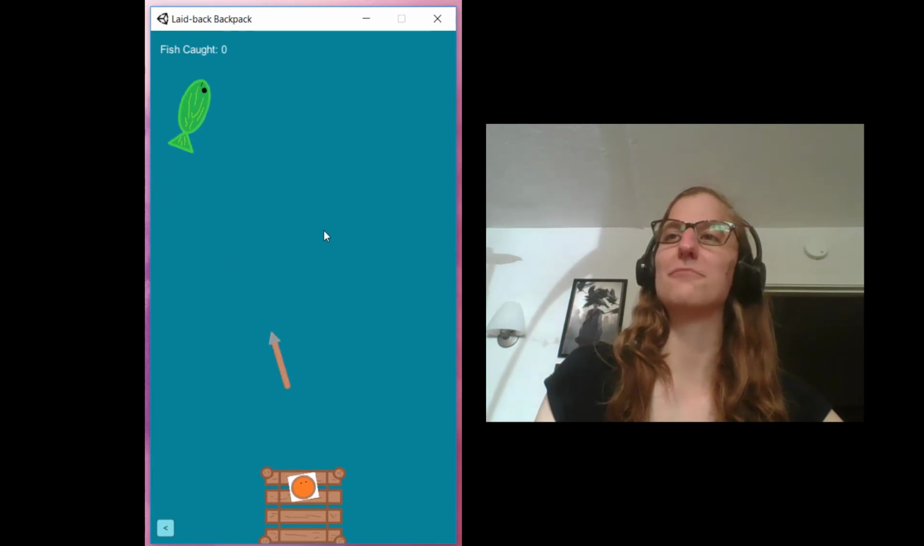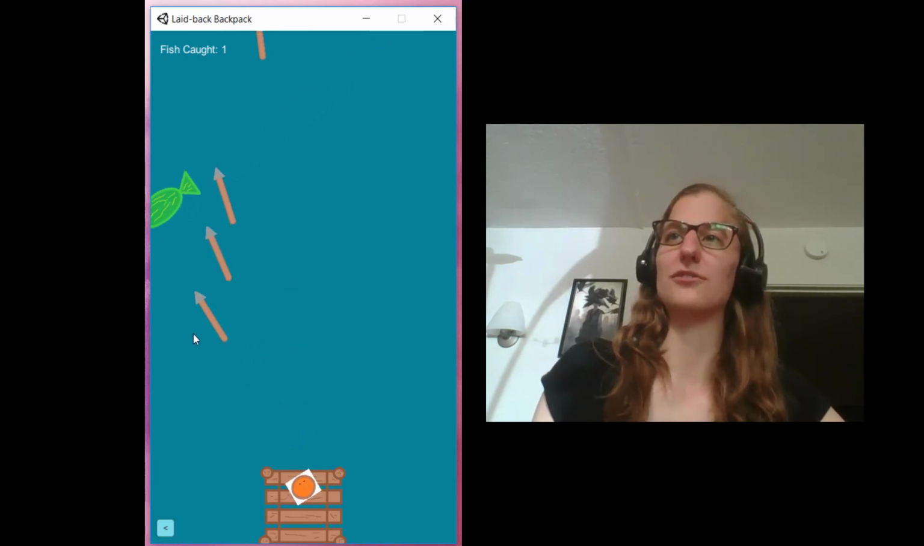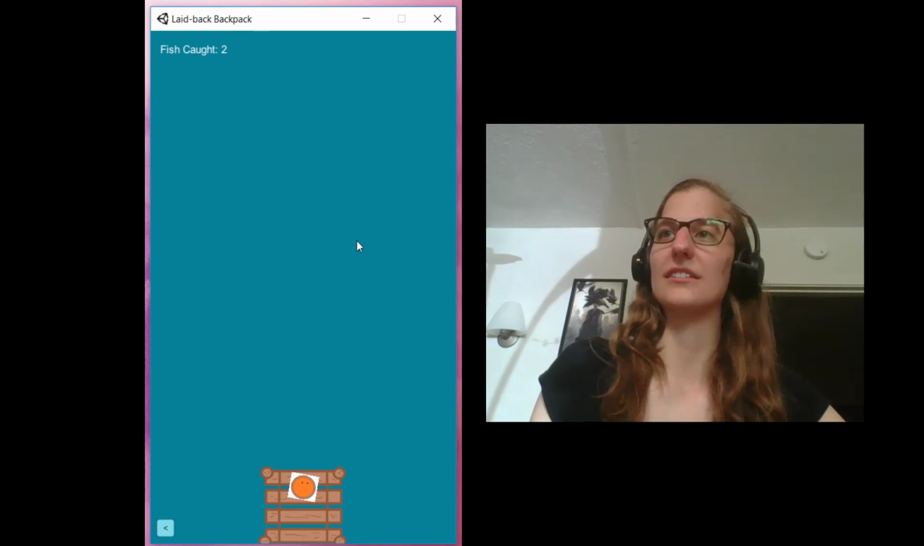And this is the part that Matt built. It's spear fishing, so you have to throw spears at fish to catch them, and we have a count of how many fish have been caught. And they are randomly generated, and the amount of spears is also just unlimited.